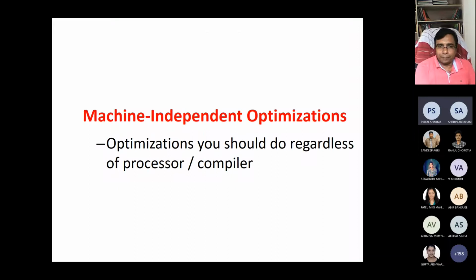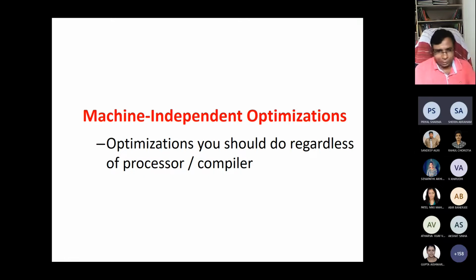So there are many machine independent optimizations. Whether you are running on any compiler, regardless of processor, regardless of machines, or regardless of compiler, these are optimizations you should do regardless of processor and compiler. So let's see some machine independent optimizations.